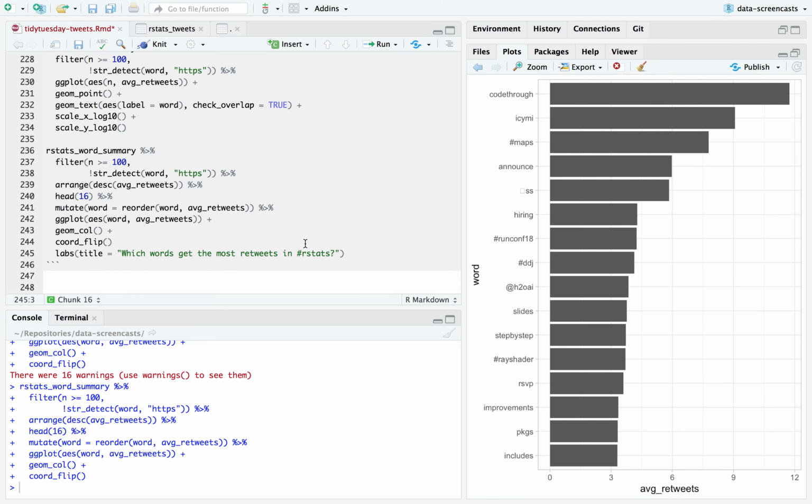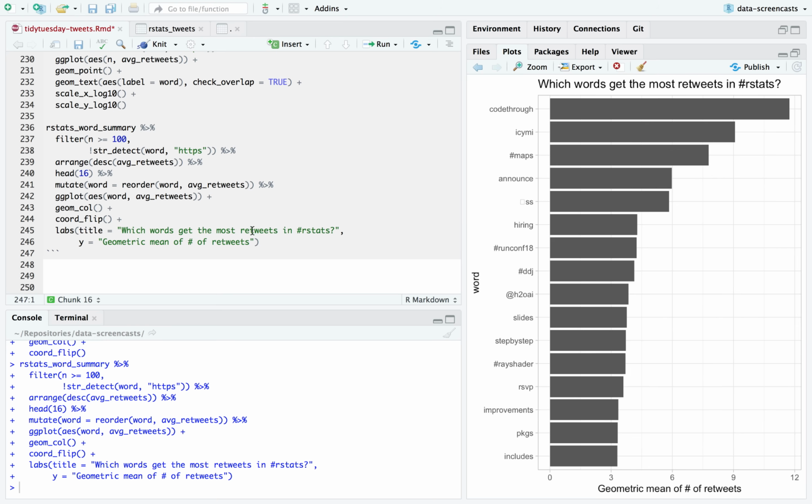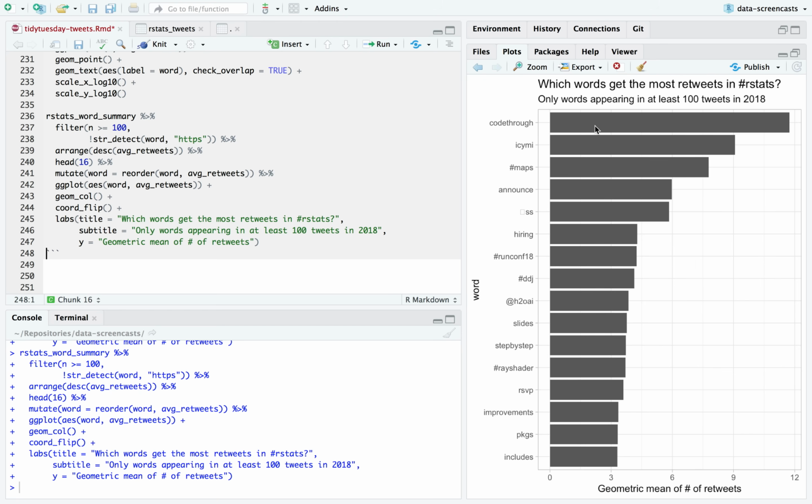But geometric, and I'd say this was geometric mean of number of retweets. And I'd throw in a subtitle of only words appearing in at least 100 tweets in 2018. So it does look like code through, in case you miss a map, announce. This is packages. Okay, yeah, this is packages. It just doesn't show up in the graph.